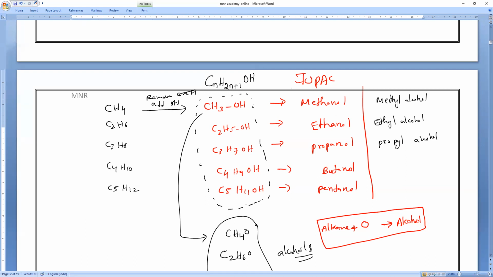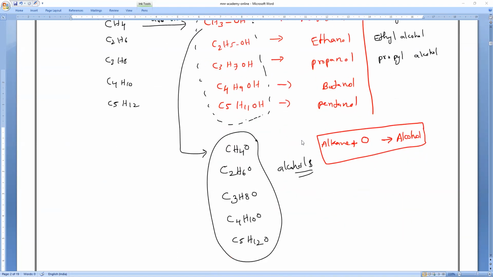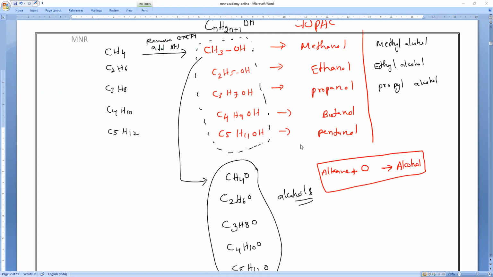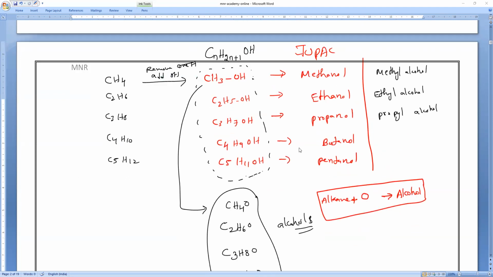Okay. Now, is this our homologous series or not? That is our target. So shall we verify whether it is a homologous series or not? What is a homologous series? They must have a common general formula. Am I right or not? Yes.